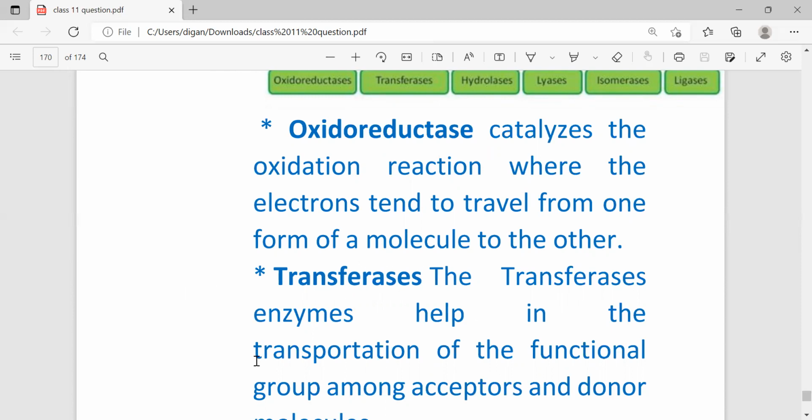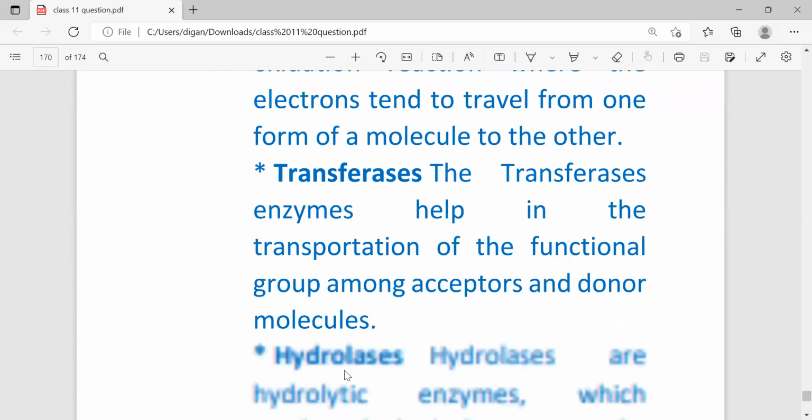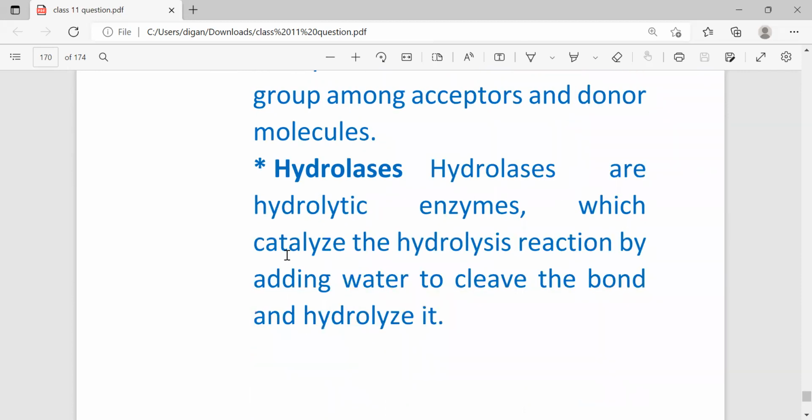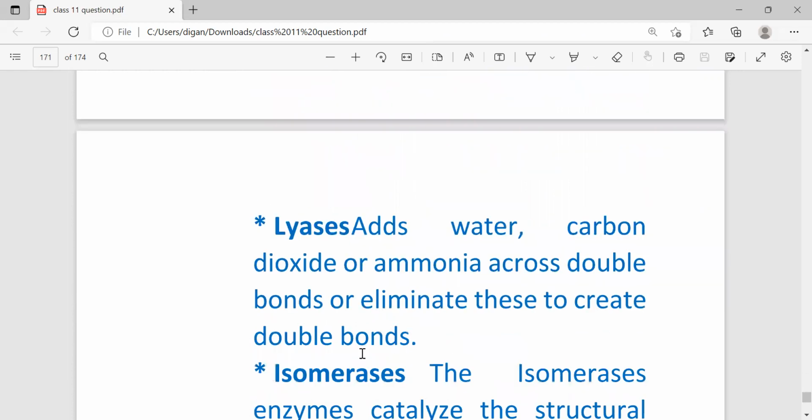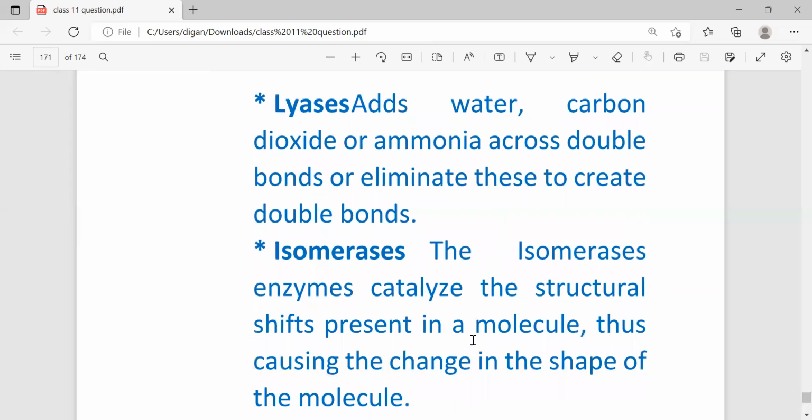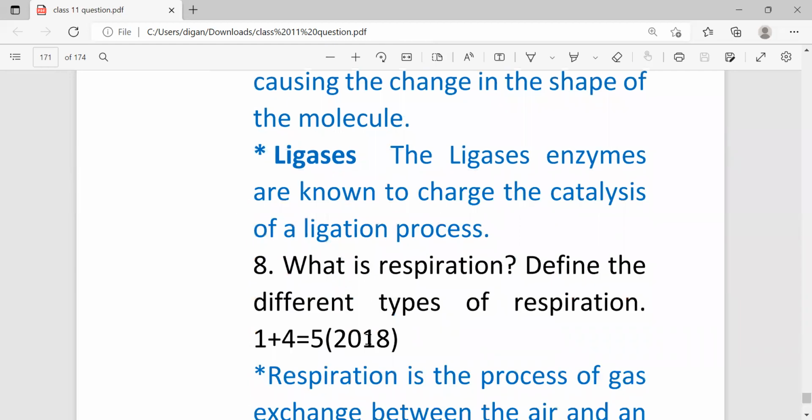Transferase enzymes help in the transportation of a functional group between the acceptor and the donor molecule. Hydrolase means a hydrolytic enzyme which catalyzes a hydrolysis reaction by adding water to cleave the bond. Next is lyase, and then isomerase, and last is ligase.